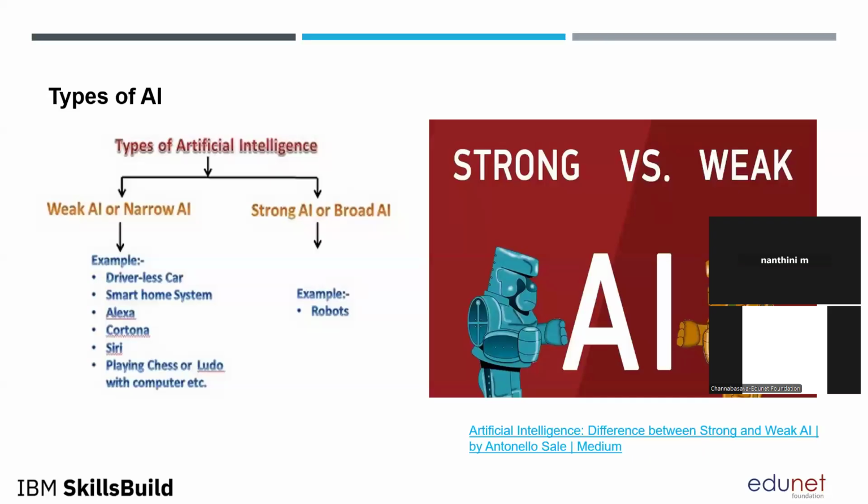So what is the drawback? Can anyone tell me, in that driverless car? So that you will understand the difference between weak AI and narrow AI. Say, for example, if there is a zebra crossing, the car will stop at that point. If somebody crosses in the middle of the highway, what will happen? The car won't stop, because as per the rules, if it finds red signals in the traffic, or if there is any zebra crossing, it will try to stop.